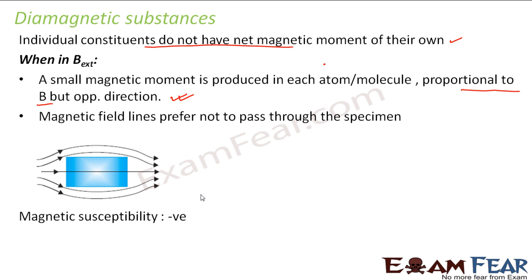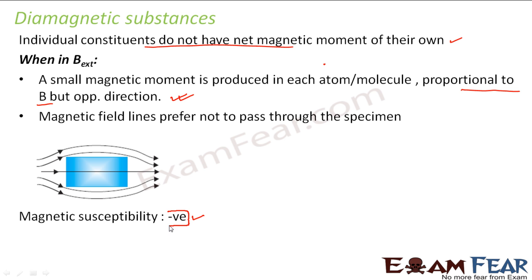Magnetic susceptibility tells us the degree of magnetization, that is, how much the substance will get magnetized in response to the applied field. It is negative here because when we apply a magnetic field, the magnetic moment induced is very small, and it is induced in the opposite direction.